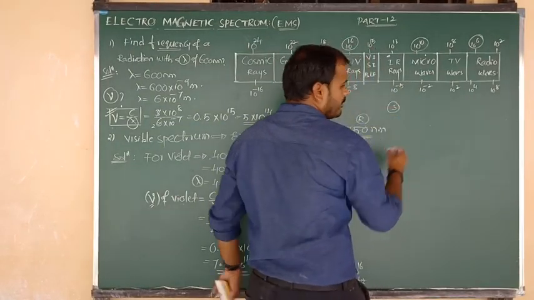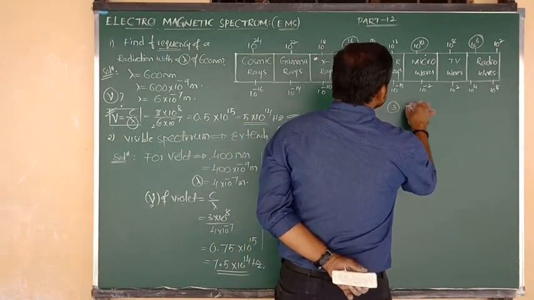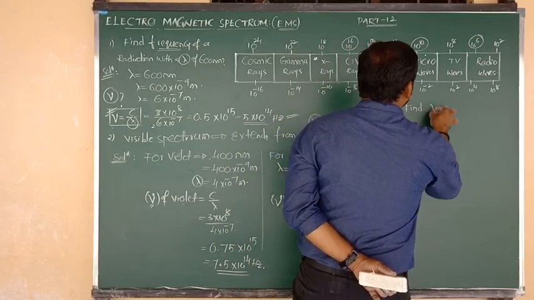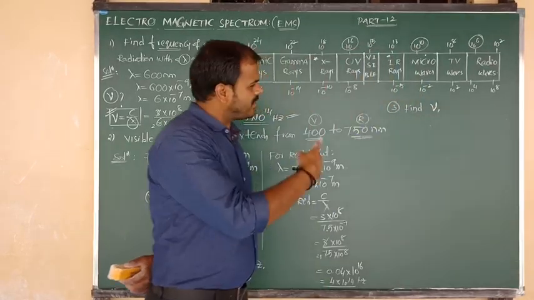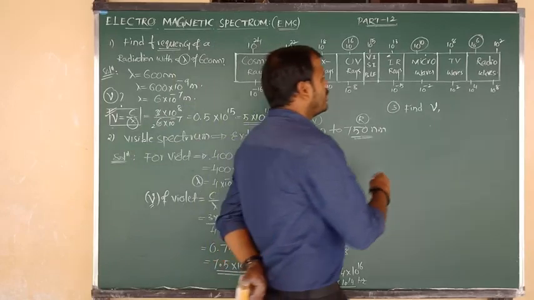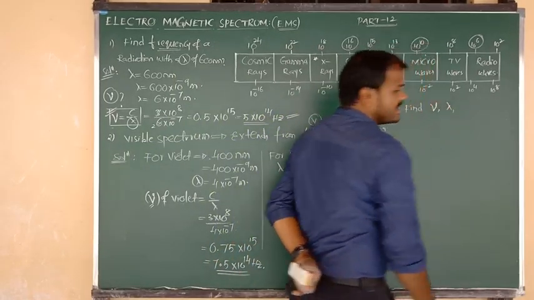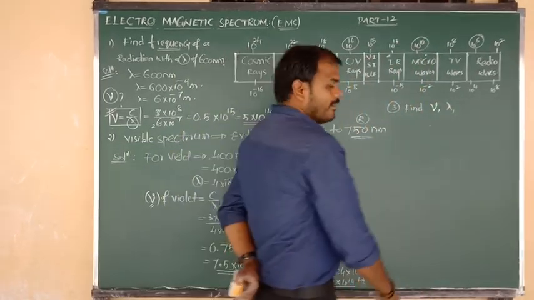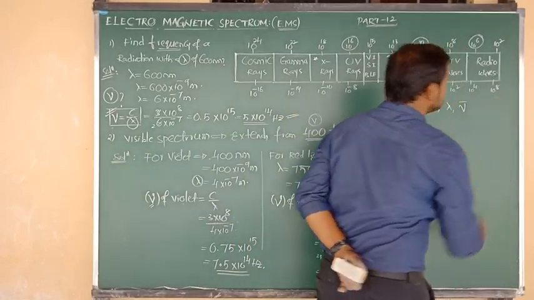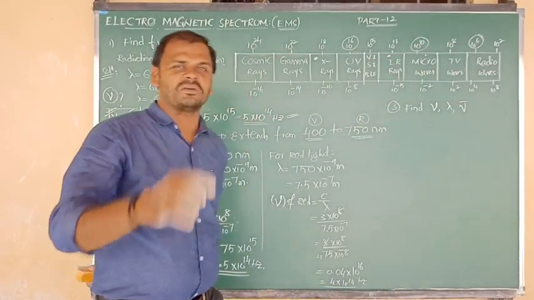Question number 3, Nana. The question is: find frequency, the symbol is nu. Find wavelength, the symbol is lambda. Find wave number, the symbol is nu bar. It has 3 questions.